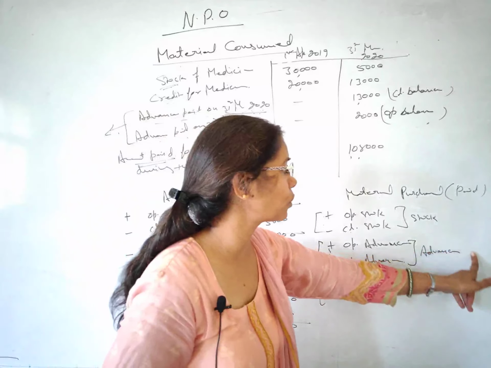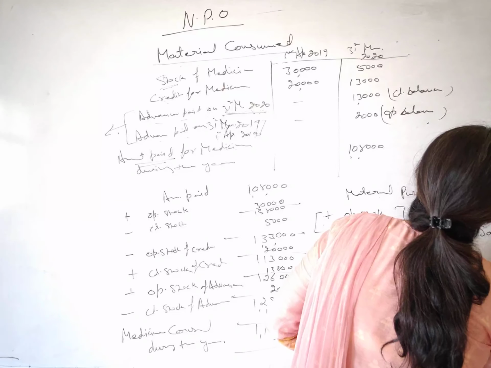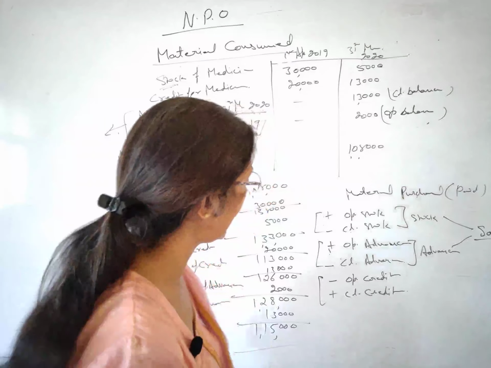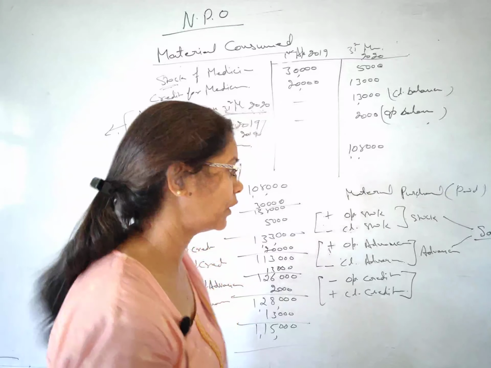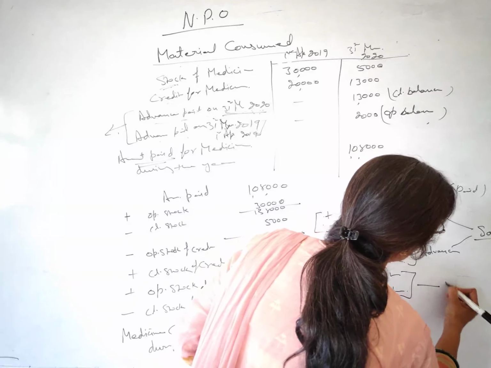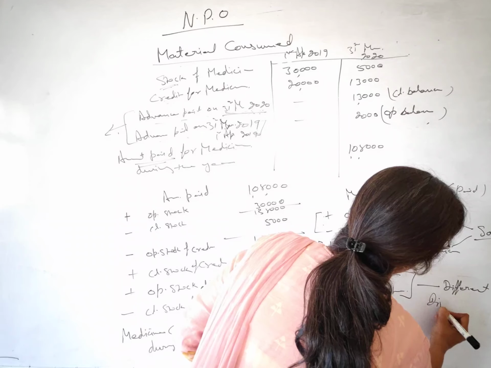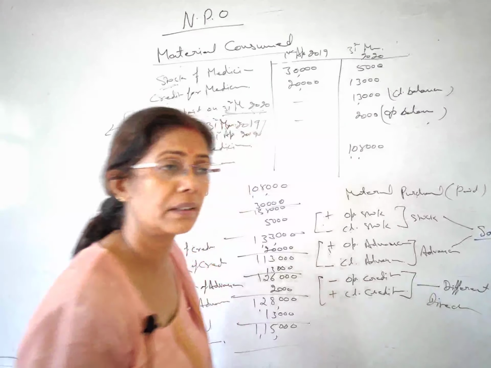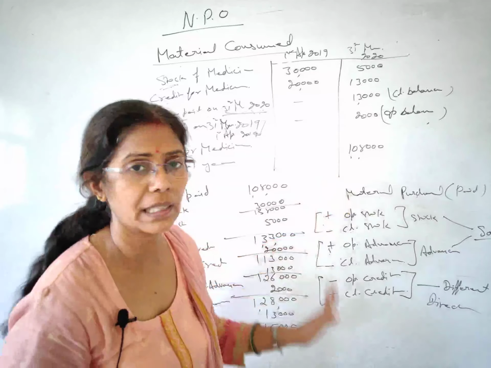So your stock and advances go in the same direction, and only creditors are the different one. Your creditors go in the different direction. All right, I hope you will understand it, although it's very easy, otherwise cram this formula.